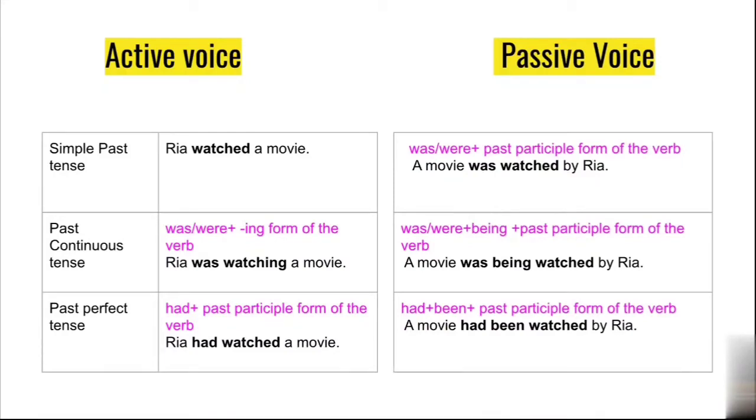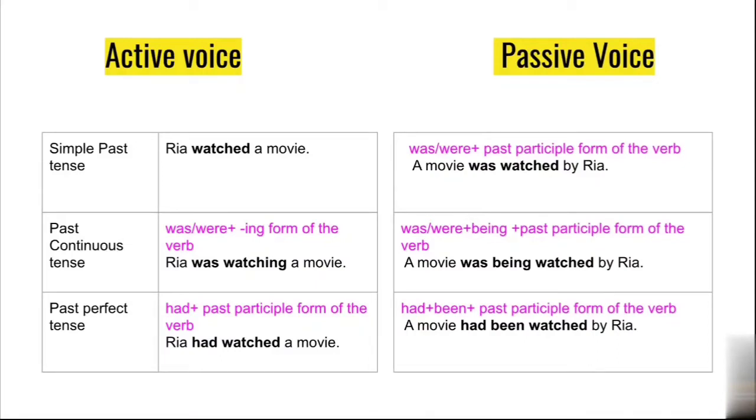Now in past perfect tense, what all changes are happening? Let's see that. Had plus past participle form of the verb. So we know the sentence construction already, isn't it? So Riya had watched a movie.